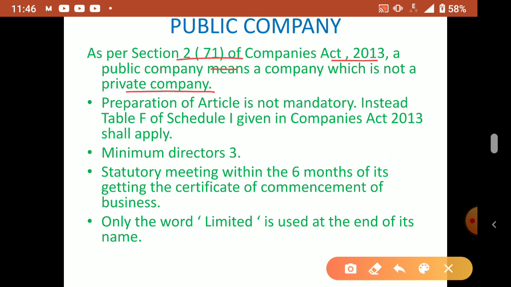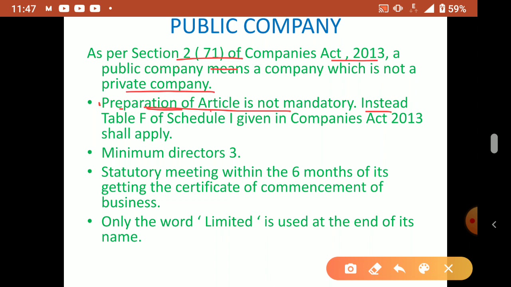Okay. So in a public company, preparation of articles of association is not compulsory. Memorandum of association and articles of association are the two main documents we have to prepare. You remember, the memorandum of association explains the relation between the company and the outside world.